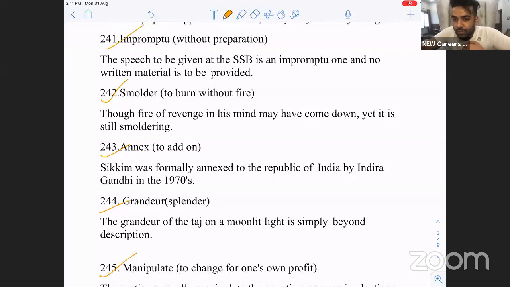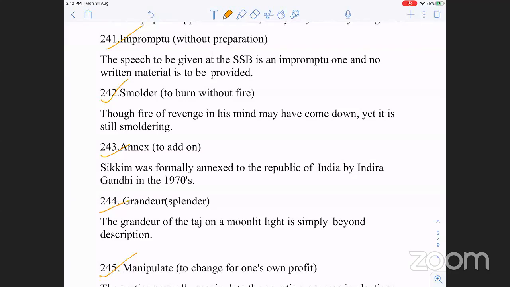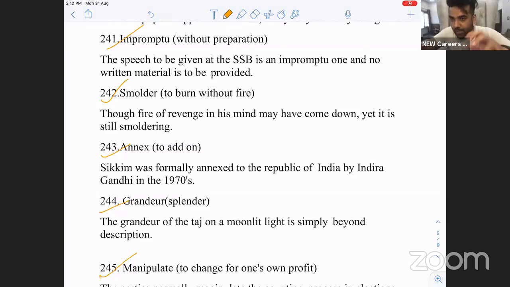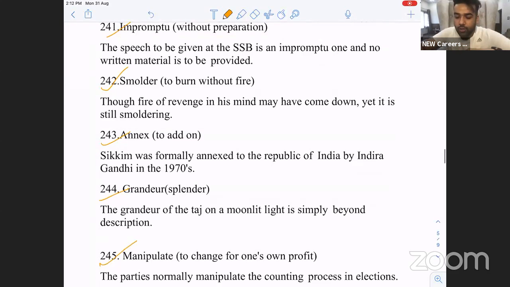Next, smolder, to burn without fire. Say for example, there is a burning desire inside you. What is the word for it? Something which burns inside, towards inside. एक तो होता है explosion, right? Explosion is बाहर की तरफ. अगर अंदर की तरफ हो तो उसको क्या बोलते हैं? Implode. If something goes outside, it's explosion; if it comes inside, it's implode. Smoldering is to burn without fire.